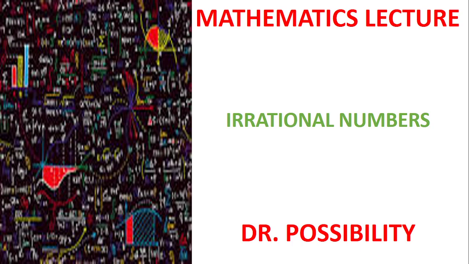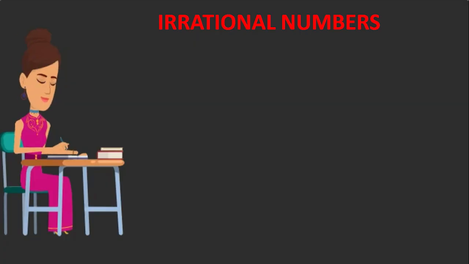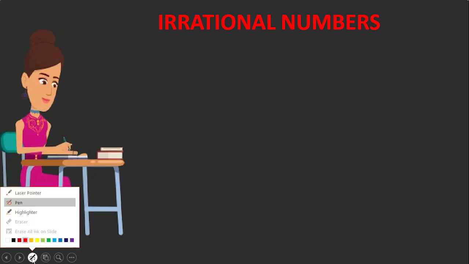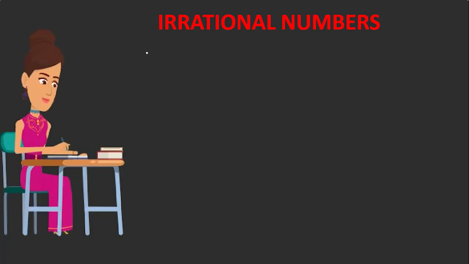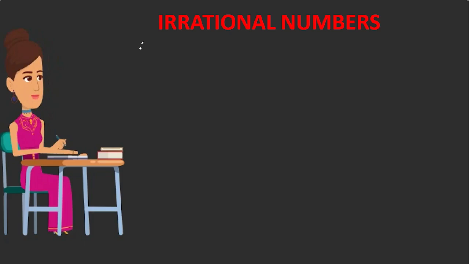irrational numbers. In the previous class, I talked about rational numbers, which are numbers that can be expressed in the form of a fraction, or in the form of p over q or a over b. In this particular class, I'll look at irrational numbers, and it's very important for us to know the definition of irrational numbers. So please make sure that you watch the previous class where I talked about rational numbers.